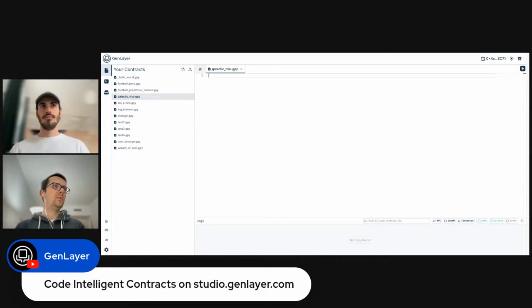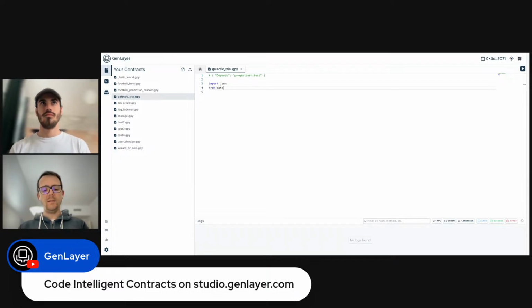Okay, so let's get started then. As always, we need to start with the version setting of our intelligent contract, setting the GenVM version. Don't worry if we see any errors right now, because there are going to be some syntax errors. The next thing, we are going to import the libraries that we are going to be using whenever we are implementing our intelligent contract.